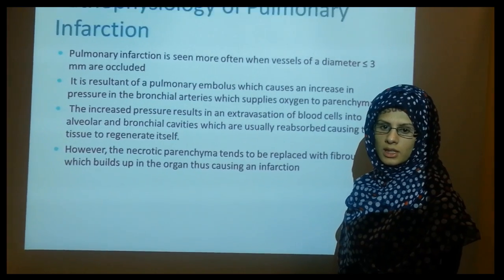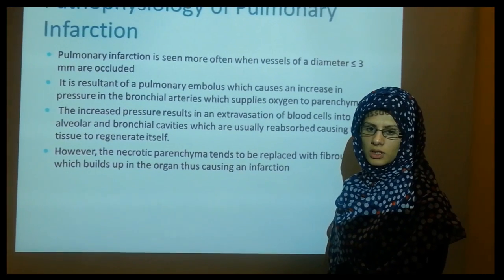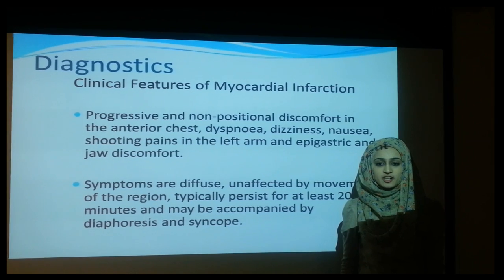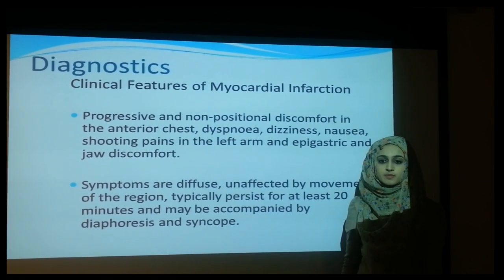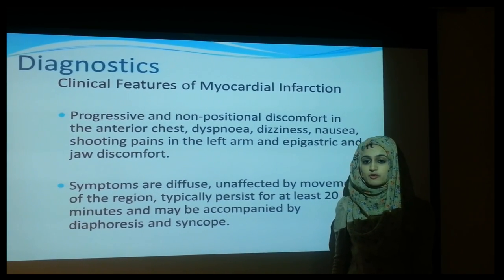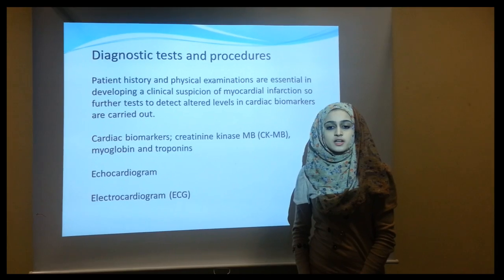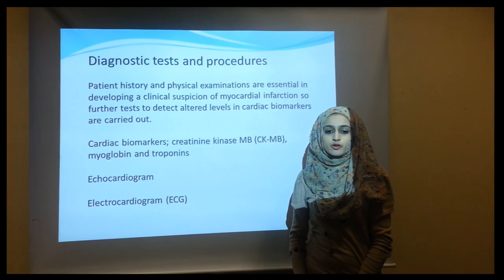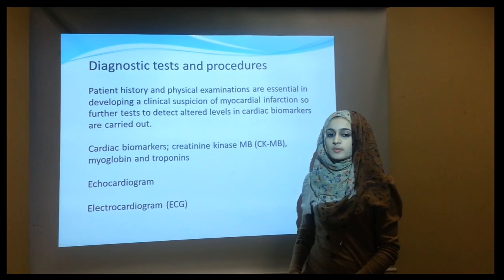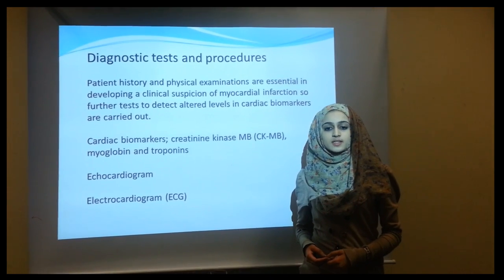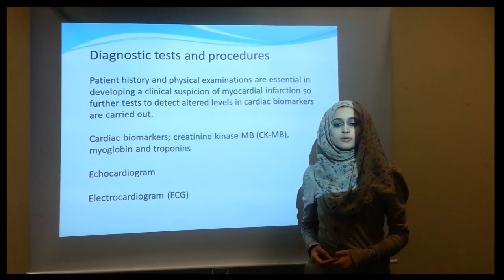This embolus increases pressure in the bronchial arteries, which supply O2 to the parenchyma. In the anterior chest, dyspnea and nausea are possible symptoms. They are diffuse, unaffected by movement, and persist for at least 20 minutes. Blood markers creatine kinase MB, myoglobin and troponins are measured. An echocardiogram, in which sound waves are transmitted as electrical impulses, creates images of the heart, highlighting poor blood flow.